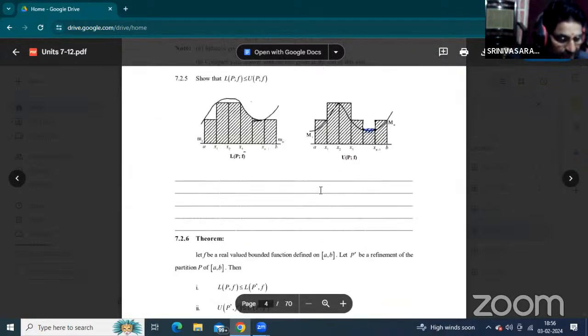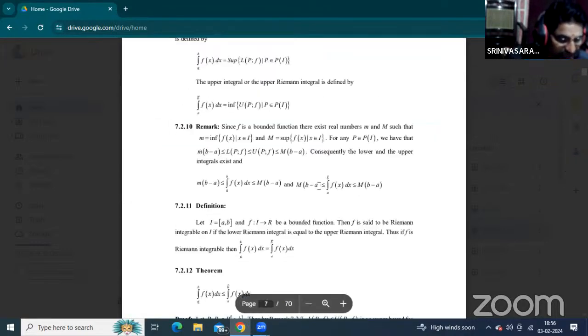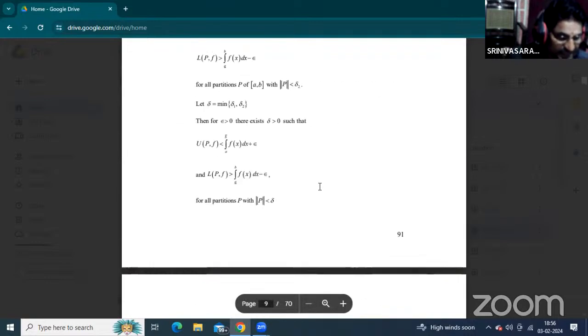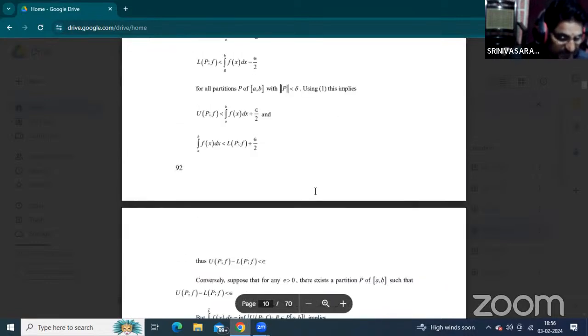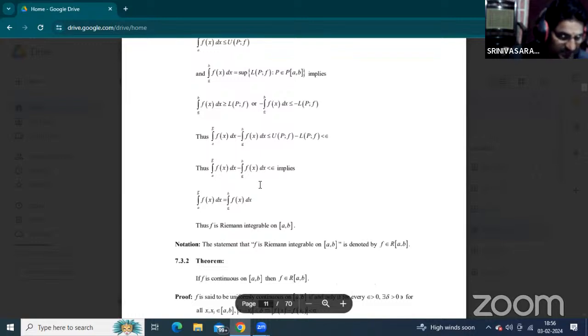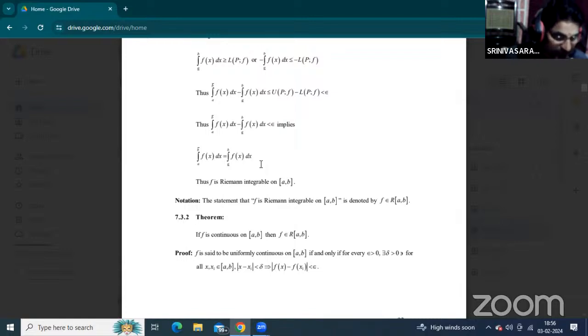Now, just see and refer to the properties of Riemann integrals. This theorem is very, very important. That is the gunshot theorems in the final examination: sufficient and necessary and sufficient condition of Riemann integrability. That is 7.3.1 and again 7.3.2 as on the short notes. This is the 4 marks question.